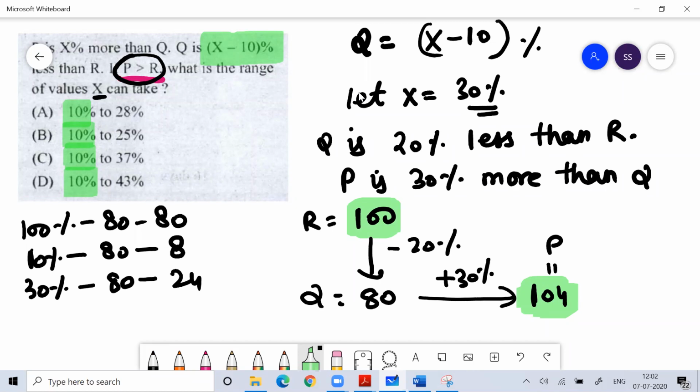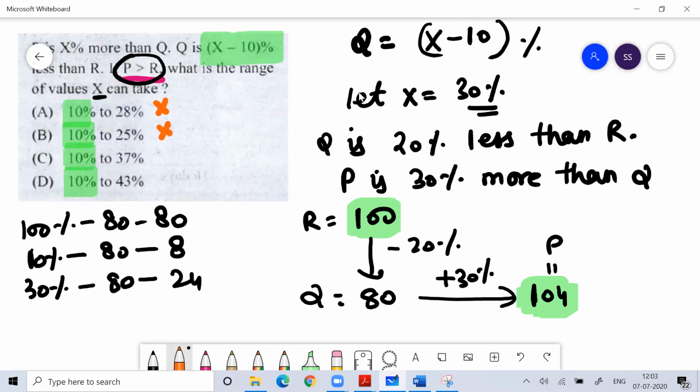So what is the range? The range is not 30, which means this cannot be the answer. This is definitely not the answer. If the range would have been 28, then any value I take more than 28 would have made p less than r.